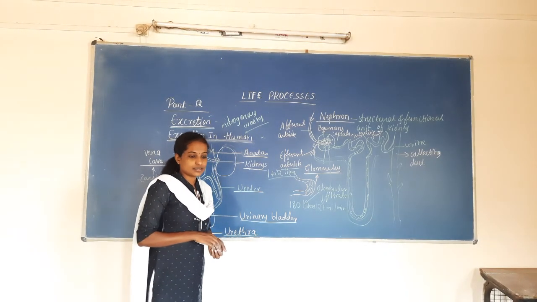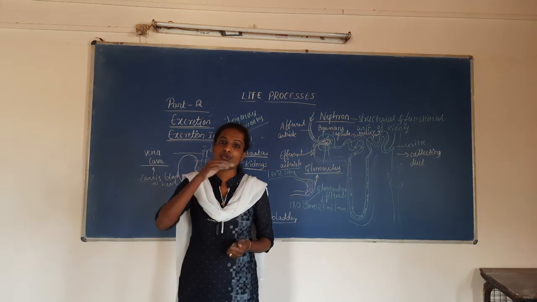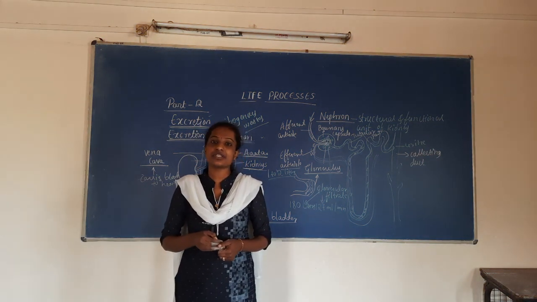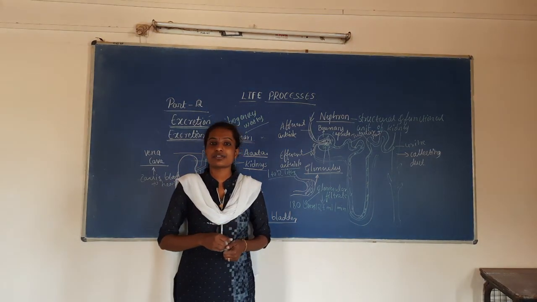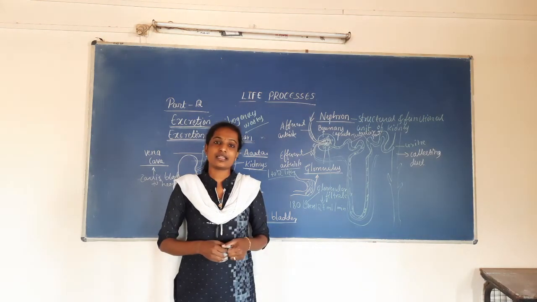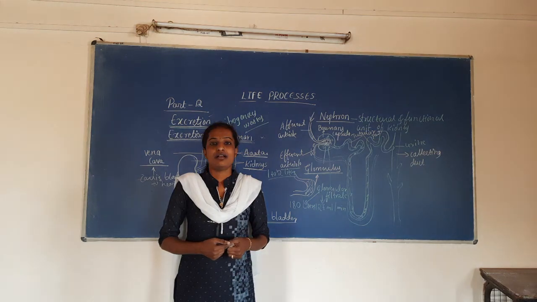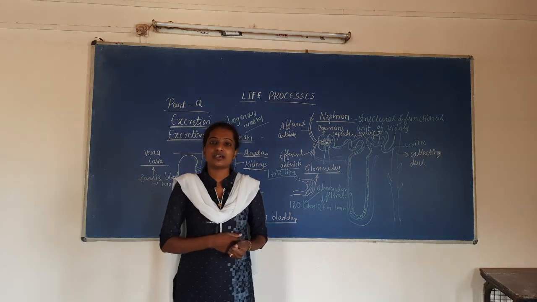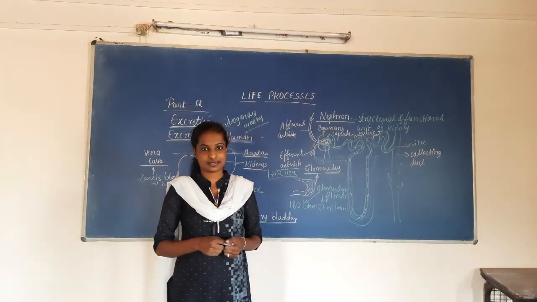So hemodialysis is nothing but an artificial kidney, where the human is connected to a machine, and that machine acts as a kidney, where the removal of nitrogenous waste material takes place. Again, the pure filtered blood is input back into the human who is undergoing the hemodialysis.